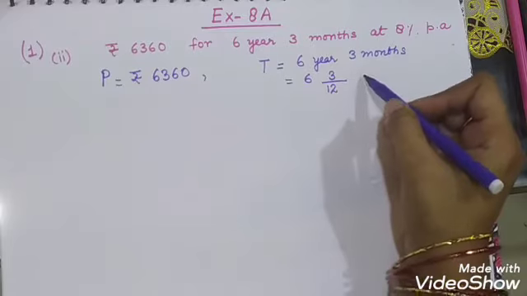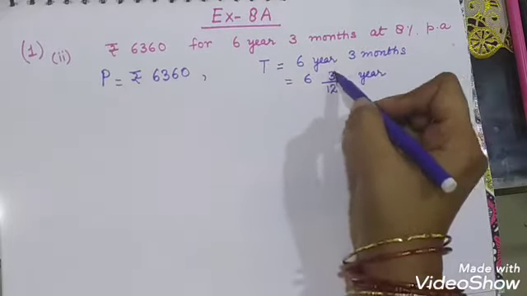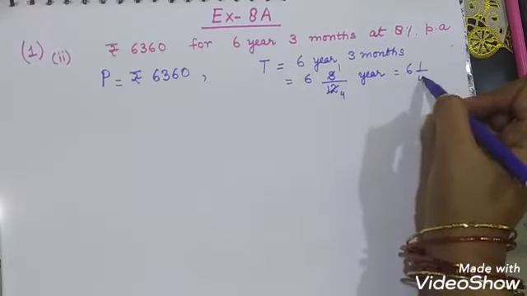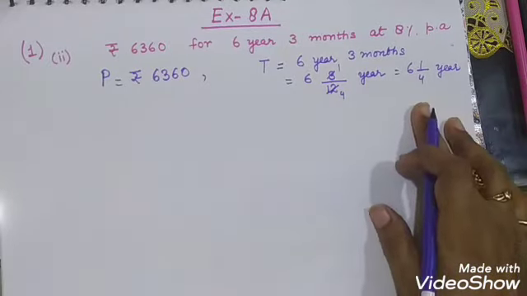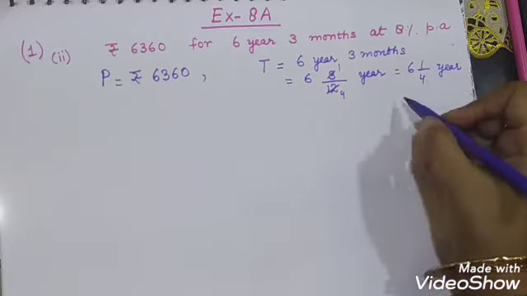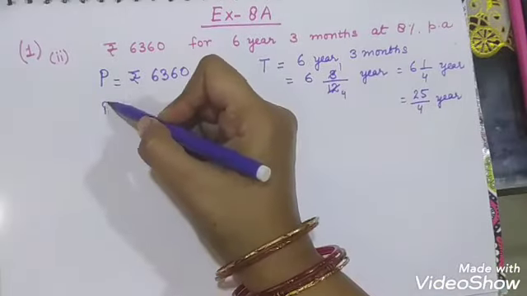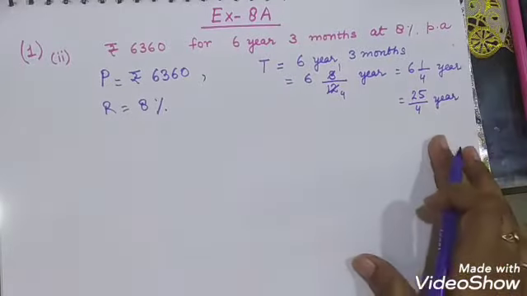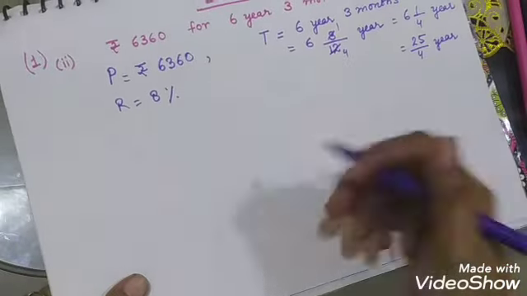So it will be divided by 12 and converted into years. Now 3 ones are 3 and 3 fours are 12, so it will be 6 whole 1 upon 4 years. At the end we will convert it into an improper fraction. It will be 25 upon 4 years. And the rate is given as 8% per annum. Now first we will find the simple interest and then we will find the amount.